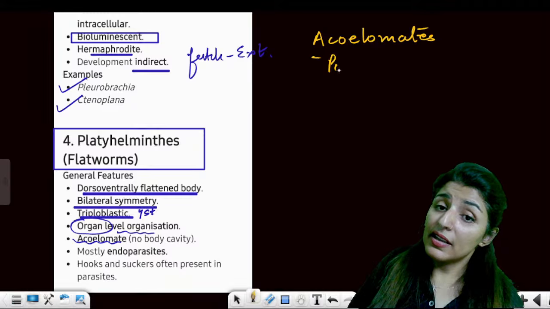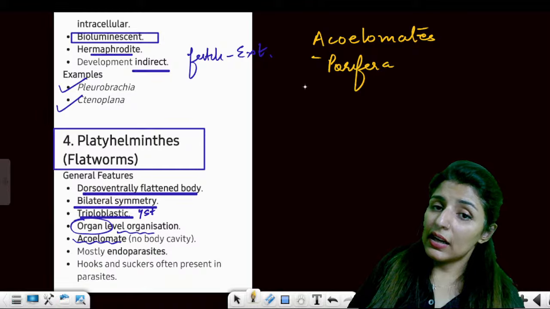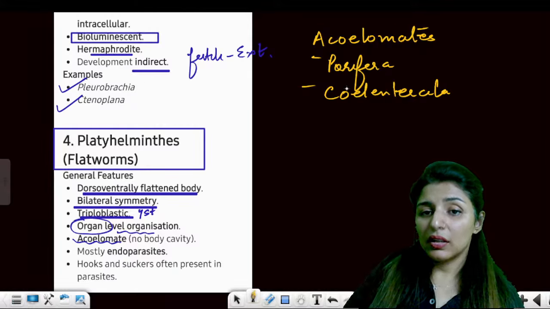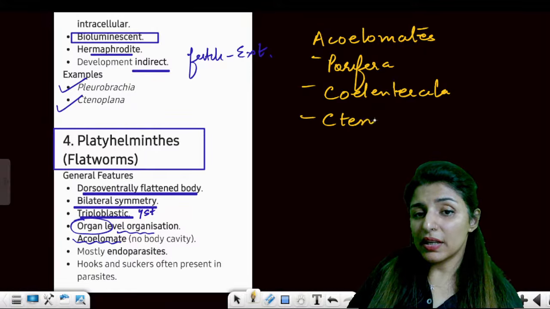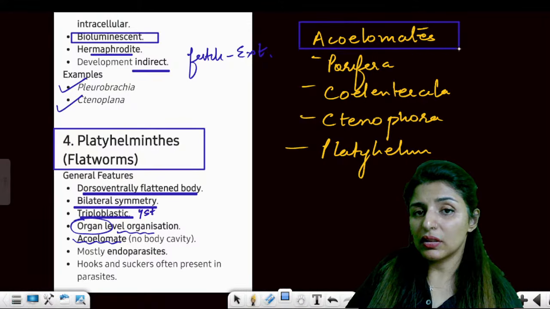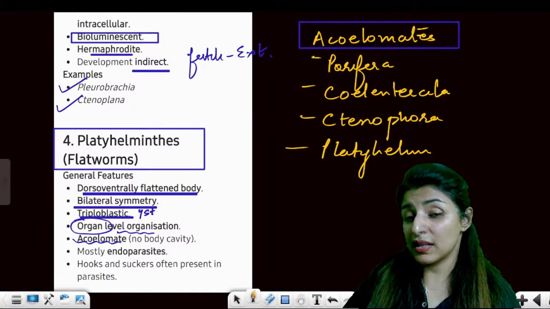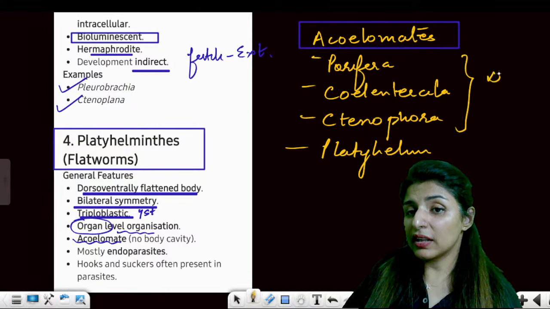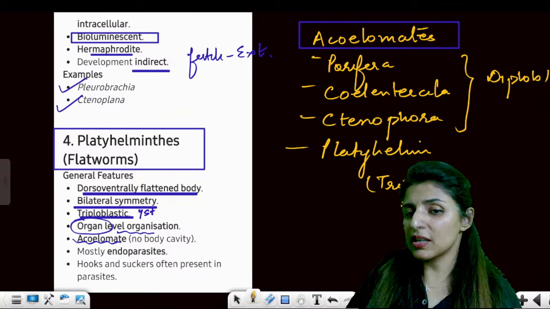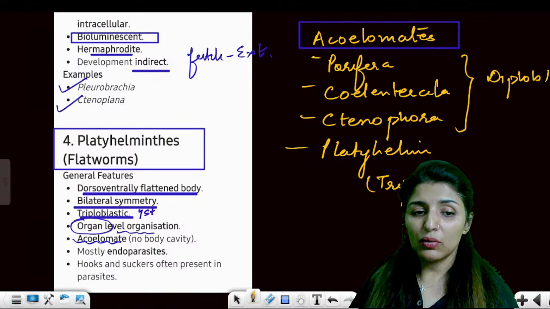Now, all the acoelomates together, all those which do not have a coelom. Porifera is an acoelomate. Coelenterata, remember? Ctenophora, these are all acoelomates. And now Platyhelminthes is also an acoelomate. Anyone with any doubt? These do not have a coelom. Now, the first three are diploblastic, and Platyhelminthes, being the first triploblastic, still doesn't have a coelom. Are these points clear?